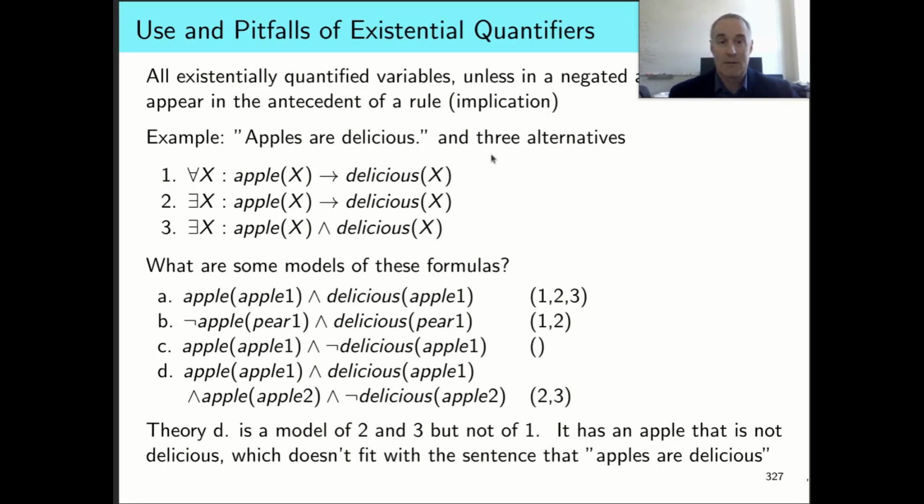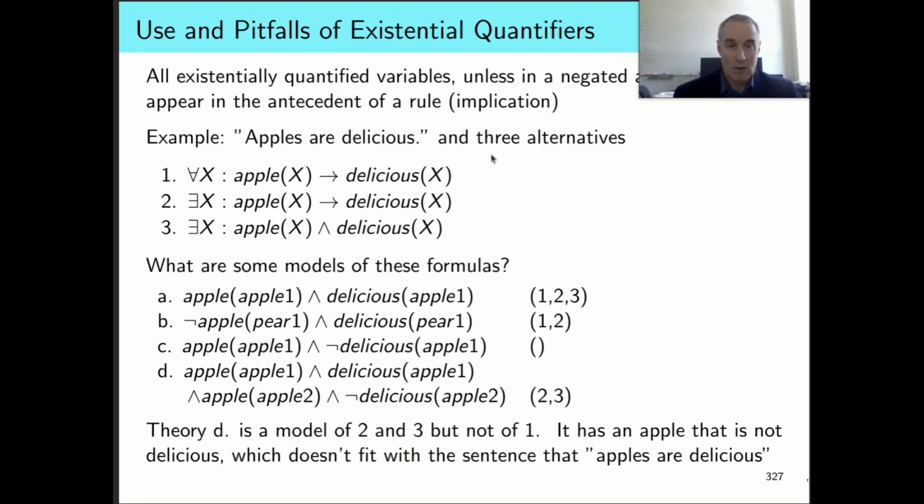If we only have one apple in the world, then all apples are delicious. There exists an apple, and that apple entails that it's also delicious. And there also exists an apple that is delicious. If you do the first-order resolution along with unification, you'll find that these are in fact all true.